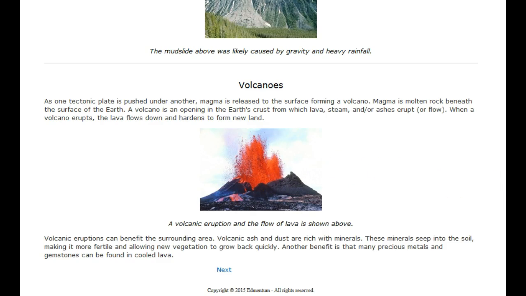Volcanic eruptions can benefit the surrounding area. Volcanic ash and dust are rich with minerals. These minerals seep into the soil, making it more fertile and allowing new vegetation to grow back quickly. Another benefit is that many precious metals and gemstones can be found in the cooled lava.